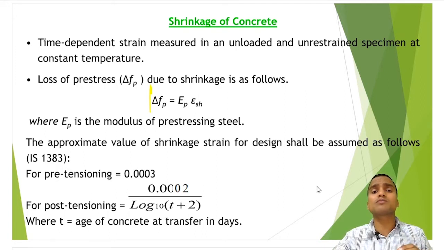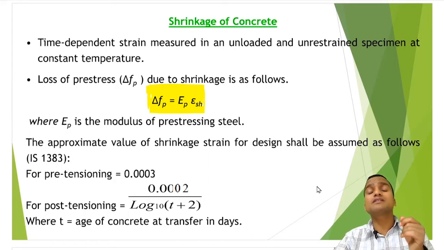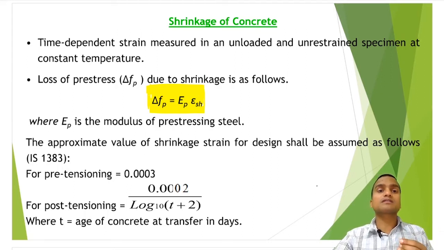Again we are using almost the same formula everywhere. Loss of pre-stress in steel tendons is equal to the elastic modulus of steel tendons multiplied by the strain coming due to shrinkage, epsilon SH. Epsilon SH is the shrinkage strain, and EP is the elastic modulus of pre-stressing steel.